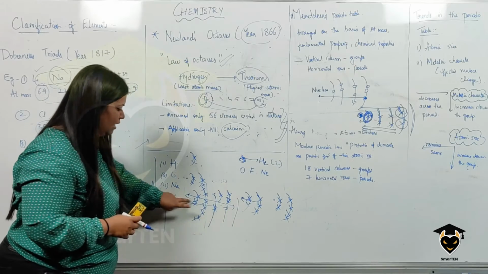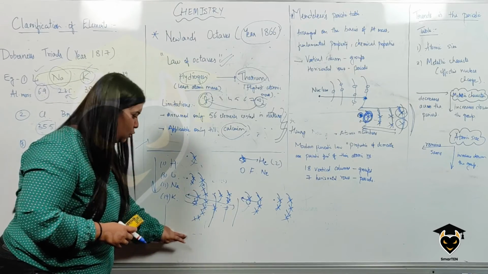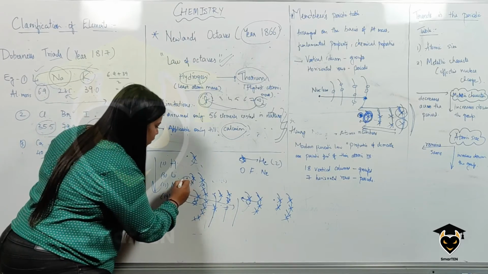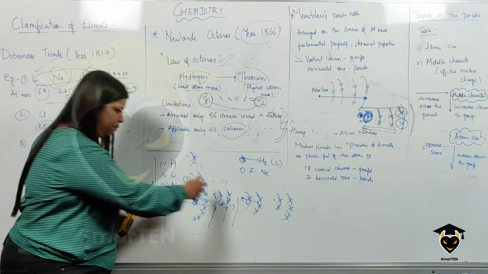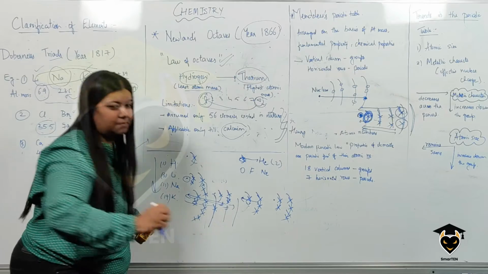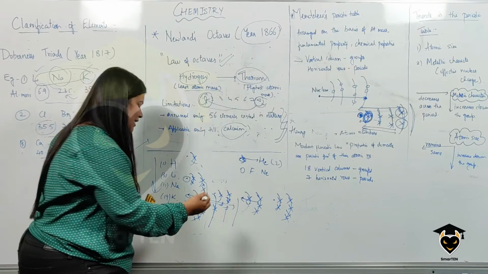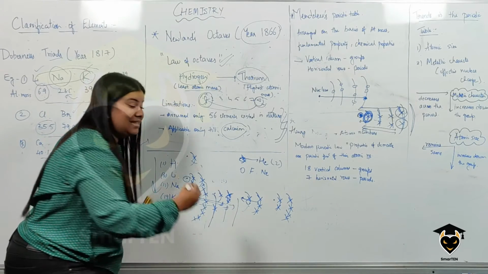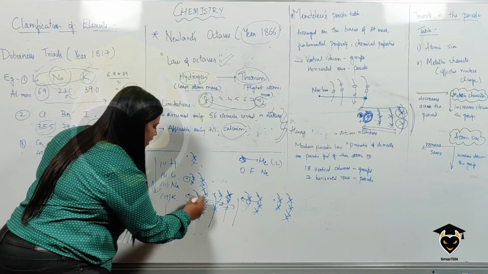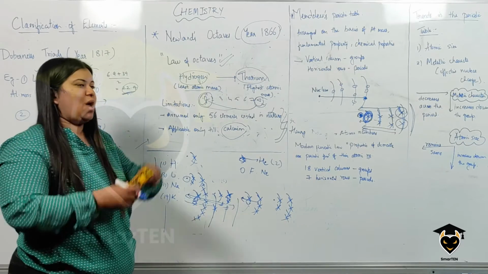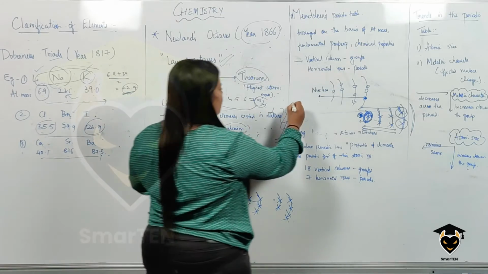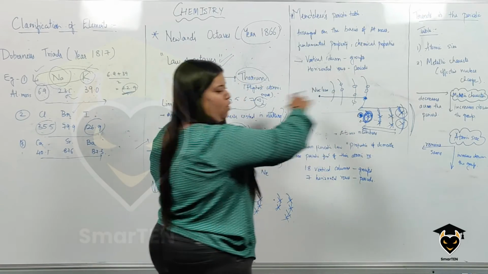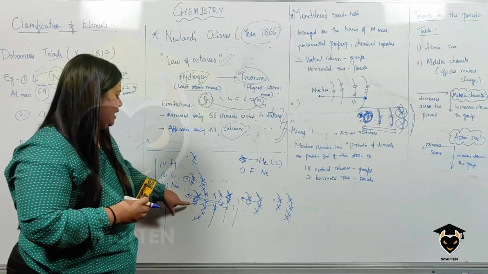As I told you, the number of shells is increasing down the group, which means the effective nuclear charge will also decrease, which means for me to pull out the electron from the outermost shell will be very easy, because this electron will have less effective nuclear charge when compared to this. It's almost like you have your planets, the solar system. So you have the sun, you have Venus, Earth, Mars, Jupiter, and all of that. So you can similarly consider it like this.